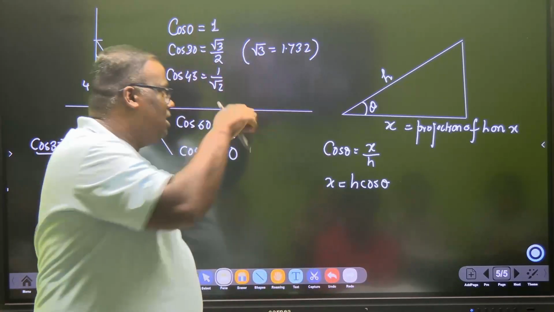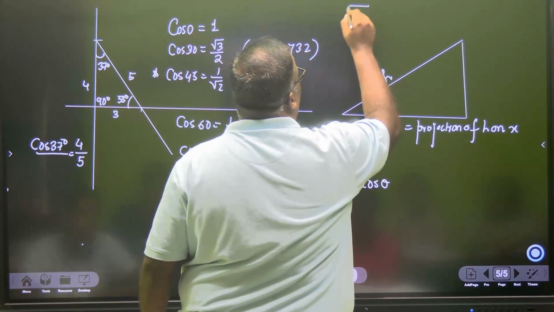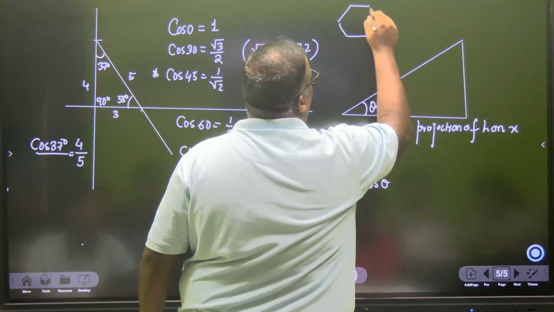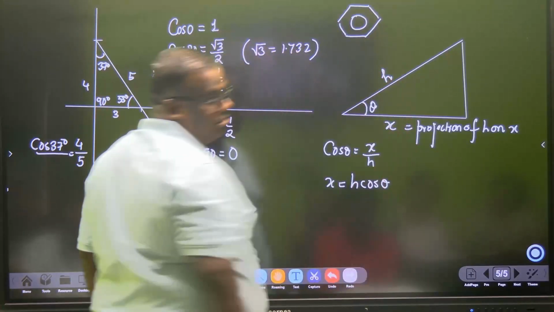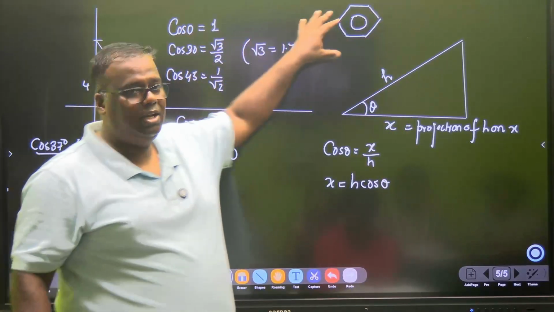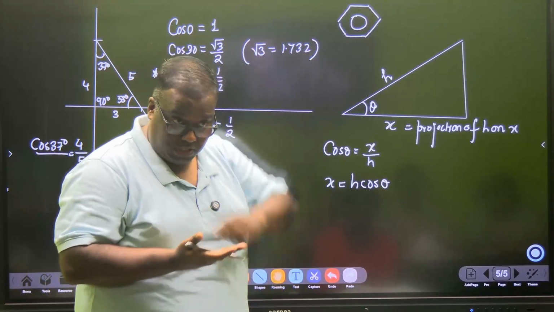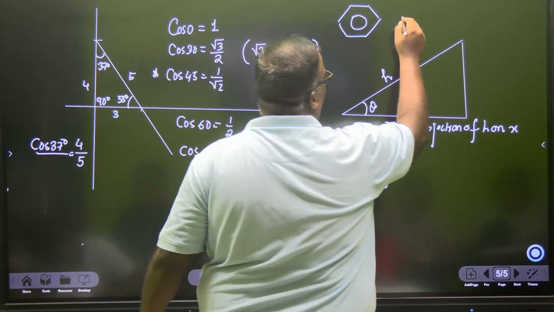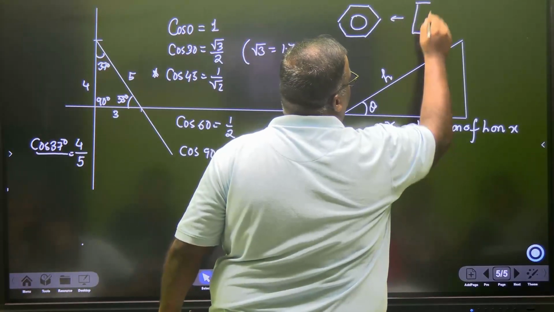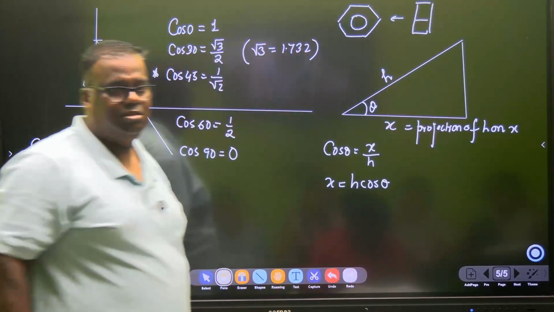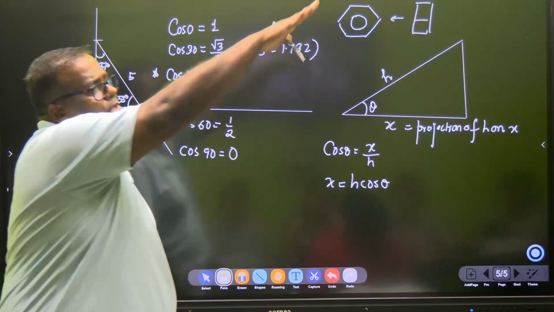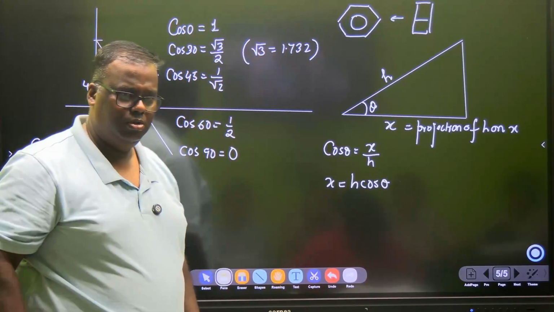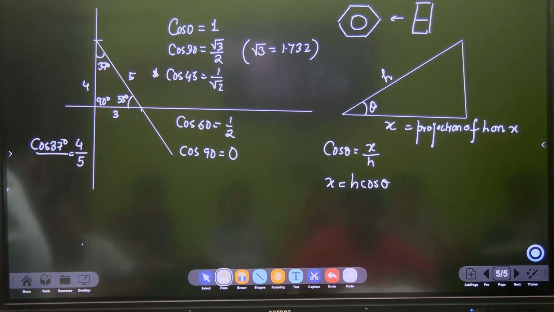Let's take one more example. Let's say we have a hexagonal nut. This is a hexagonal nut, right? Now, when you see the plan of the hexagonal nut right from top, you see the circle, you see the hexagon. If you see from this side, you will just see like this. How do you know that it is like that from far away? You are in a far away place.